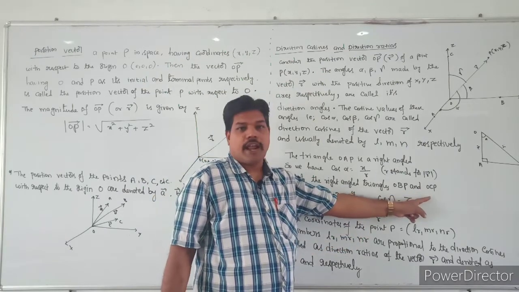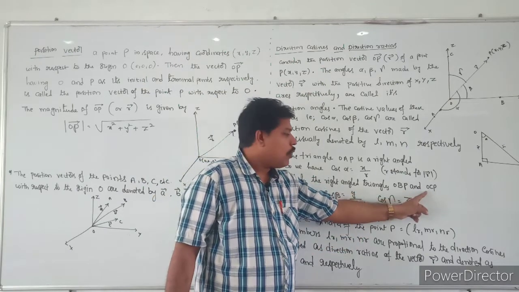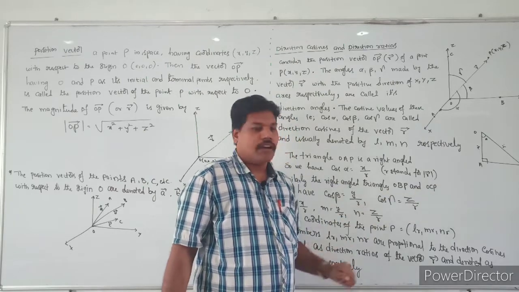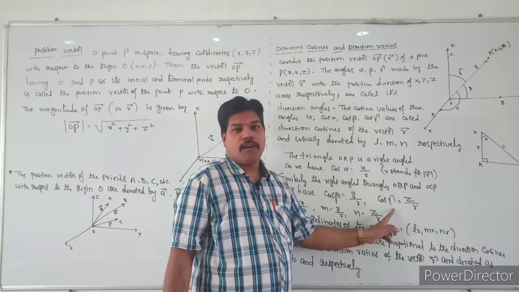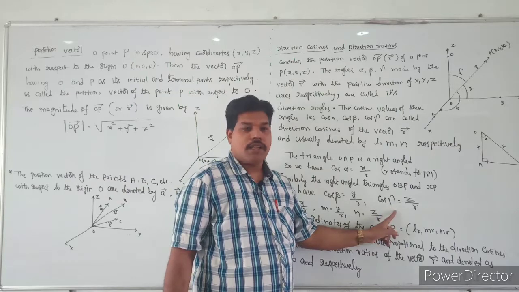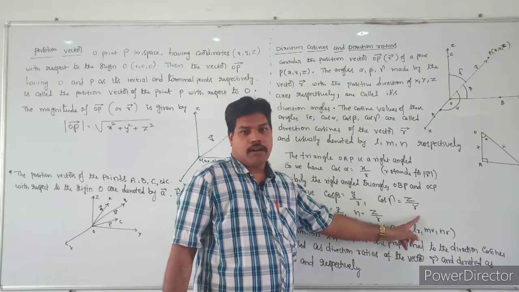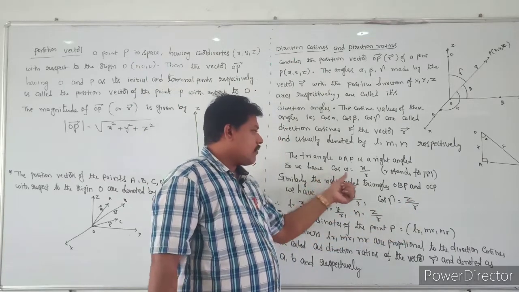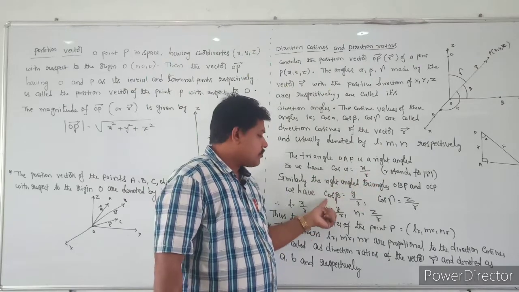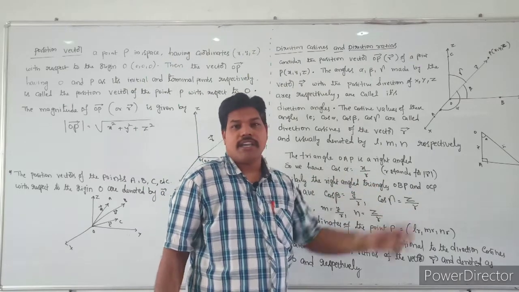Similarly, from the right angle triangle OCP, cos gamma will become z by r. So cos alpha is x by r, cos beta is y by r, and cos gamma is z by r.